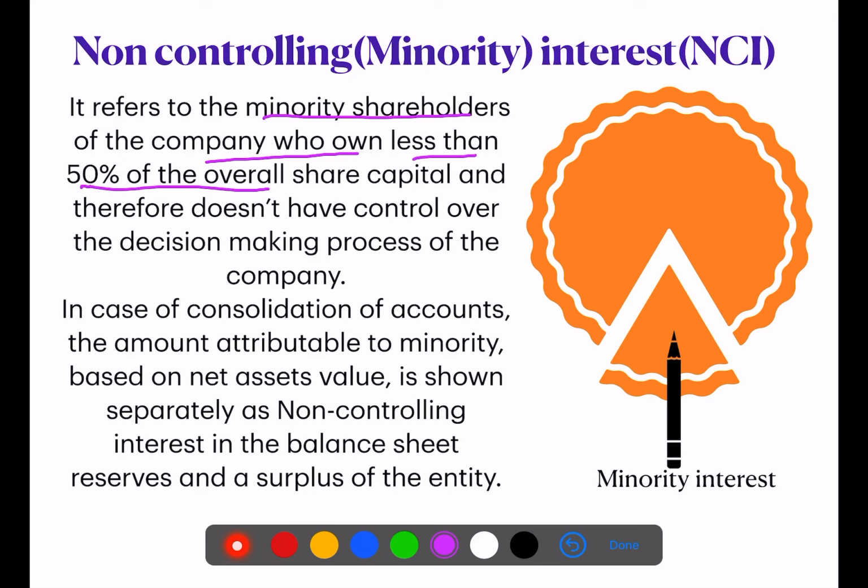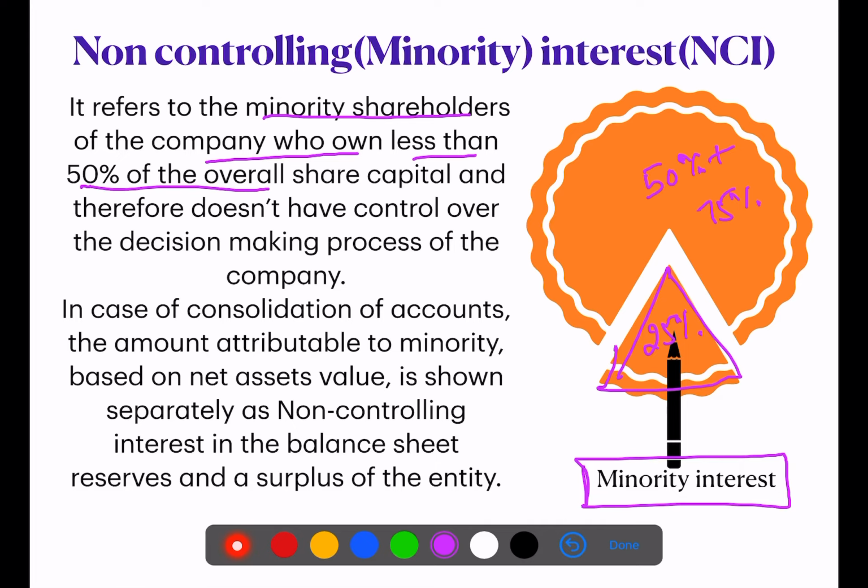As you can see in this picture, the person who holds more than 50% shares is known as controlling interest, and the person who gets this piece of pizza comes under minority interest. Suppose this is 75% shares, and this shareholder or group of shareholders is holding less than 50% of shares in the company. This is known as minority interest or non-controlling interest.